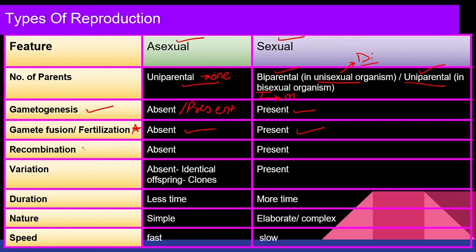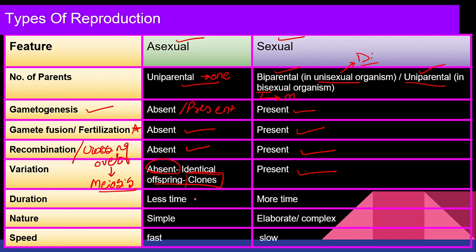What about recombination? Recombination will occur during crossing over. Now, this crossing over takes place during meiosis, not mitosis, meiosis, right? That is absent in asexual because we do not have two parents. When two parents are not there, obviously crossing over won't take place, right? It is present in sexual reproduction. Variation: there is no variation in asexual reproduction because we have only a single parent, so identical copies are produced. These identical copies are known as clones, right? Now in sexual reproduction, variation is present.